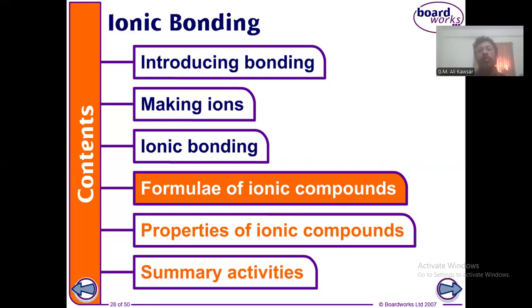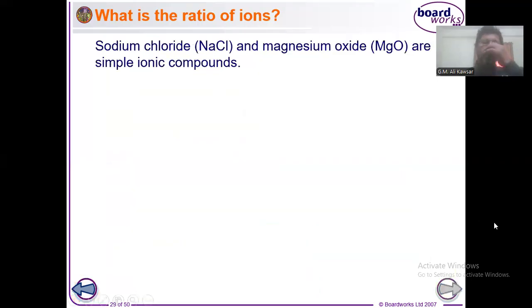Now we have to learn how the formulae of ionic compounds are written. It is very important. You have to learn how to write the formula. If you do not know how to write down the formula of the ionic compound, then you cannot do well in the O-level exam. So let me explain it.